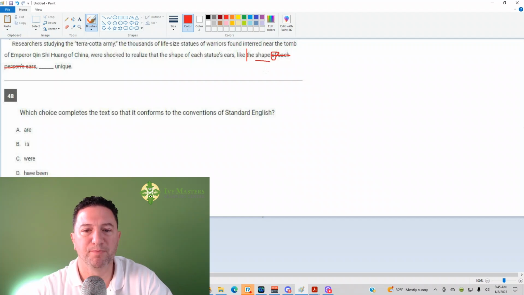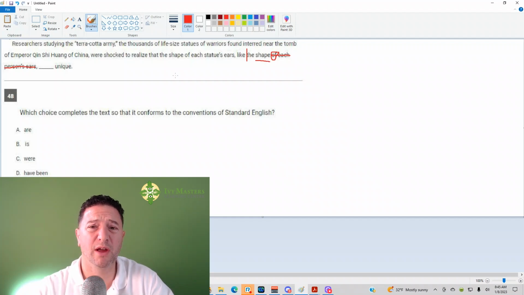Subject is shape. Now, in identifying it as singular or plural, hopefully you just read it: shape are sounds bad, shape is sounds good, shape were sounds bad, shape have been sounds bad. So you know it's B. If you're ever confused after you identify the subject of the sentence, then replace singulars with it, he, or she. Replace plurals with they. So here, since shape is singular, I'd replace it with it. And then it'll be obvious. It are unique? No. It is unique? Yes. It were unique? No. It have been unique? No. So the correct answer here is B.